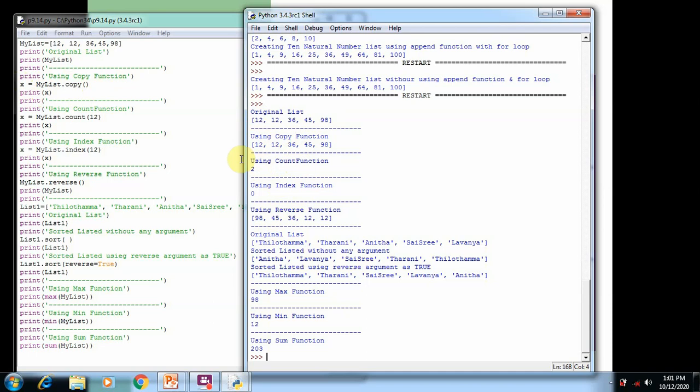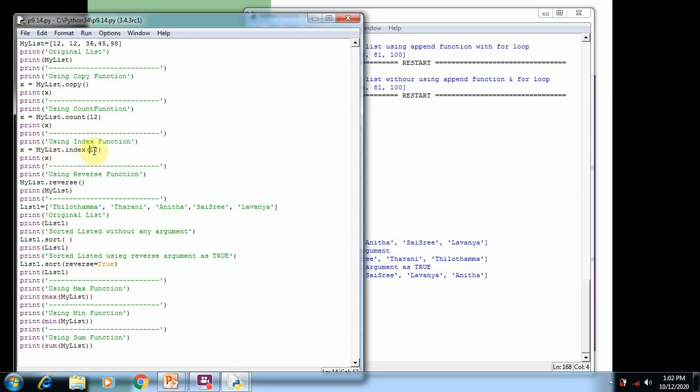Again, we use the count function. Here my list dot count of 12 will display the number of elements matched with the similar element, that is, 12 matched with the element 2 times. That's why we get the output 2. Here the index value of 12, the first occurrence of the given element, is 0.